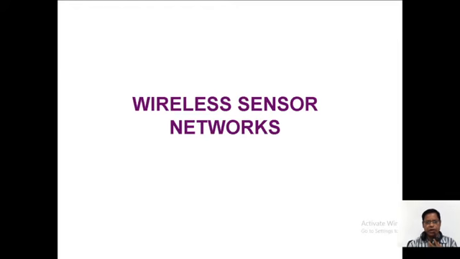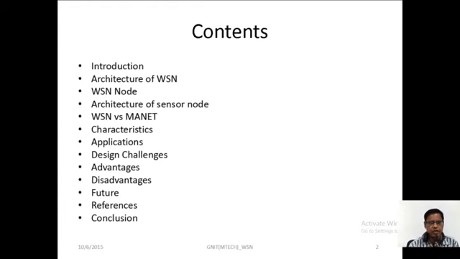Wireless sensor networking will explain the introduction, the architecture of wireless sensor networking, and wireless sensor networking nodes. What are nodes? Nodes are the end points of the sensor, which connect to the MANETs, mobile networking security. How is it going to connect? The architecture of a sensor node, what is it? And wireless sensor networking versus MANET. What is MANET? Mobile networking security.